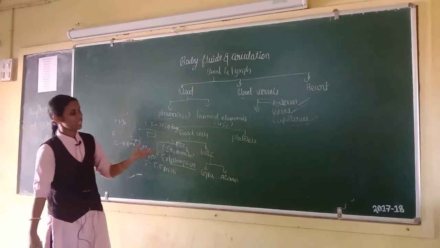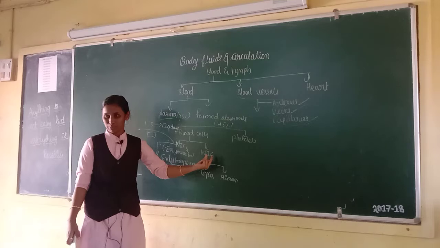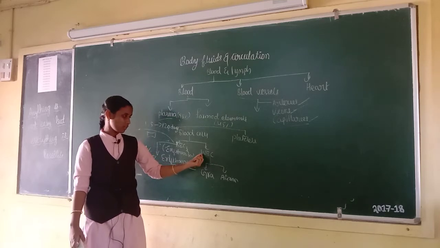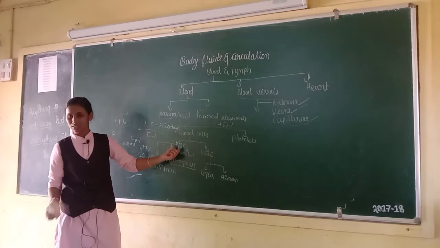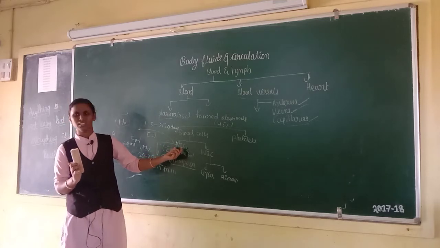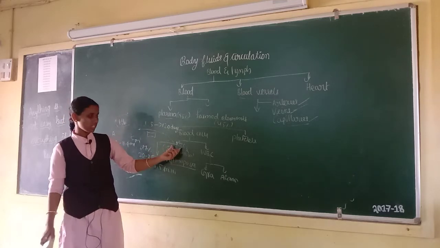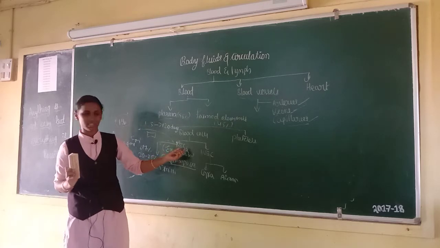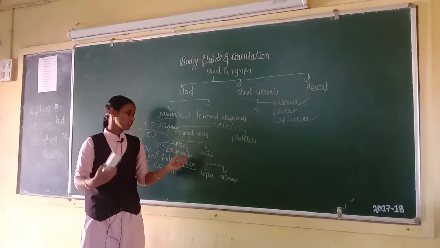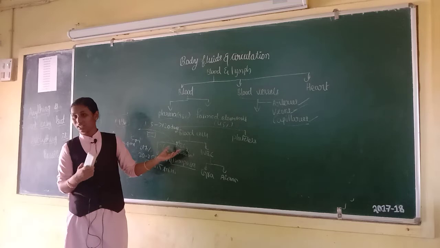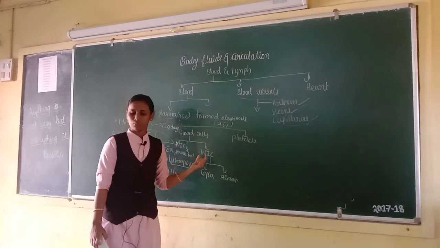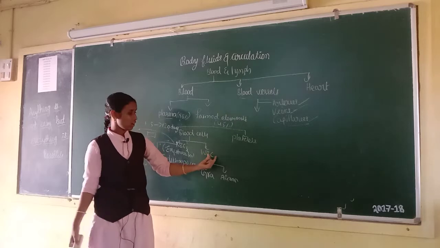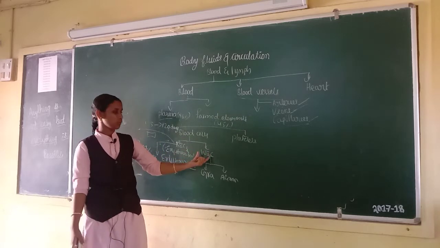Let's move on to the next blood cell, that is WBC. WBC means white blood cells. I forgot one thing, that is RBCs are considered as an incomplete cell because RBCs have no nucleus. These do not have a nucleus, so we call it an incomplete cell. And WBC, white blood cells, are also called leukocytes.